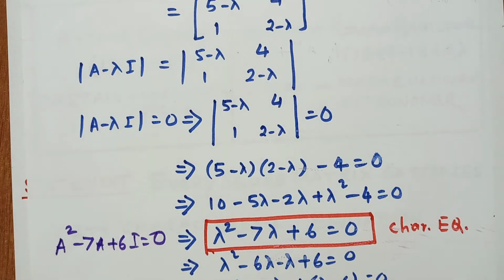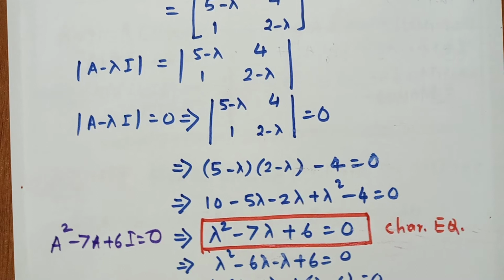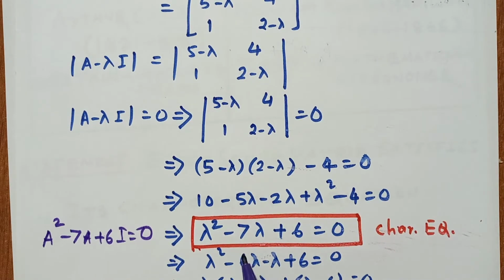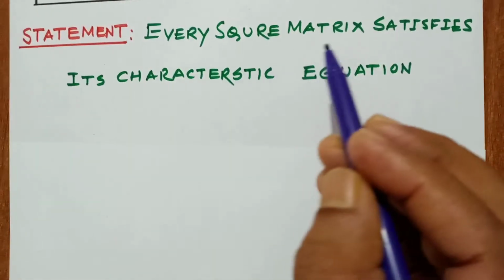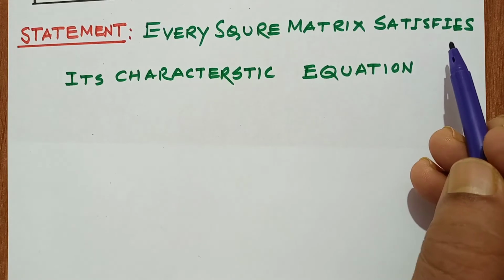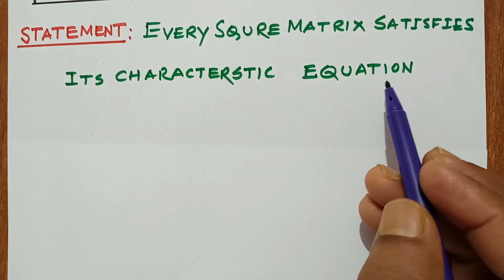Now I am going to prove this very important theorem, the Cayley-Hamilton theorem. As we know, the statement is that every square matrix satisfies its characteristic equation.